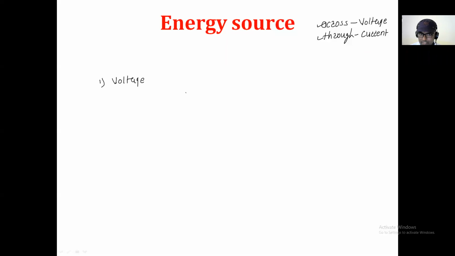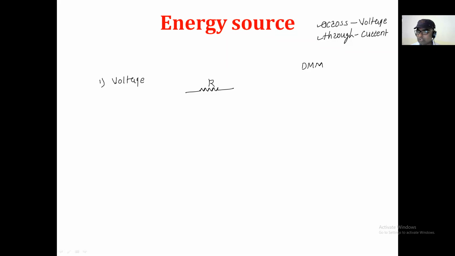It means that suppose I want to measure the voltage across this resistor R. Do you know the digital multimeter? Yes or no? This is the one device which is used to measure the voltage, current, frequency, resistance. Get my point?